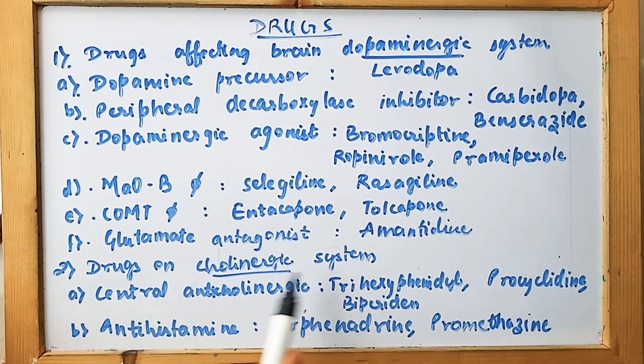Then the cholinergic system includes central anticholinergics, that is trihexyphenidyl, procyclidine and biperiden. Then antihistamines, that is orphenadrine and promethazine. Now let's see the mechanism of action for these drugs.